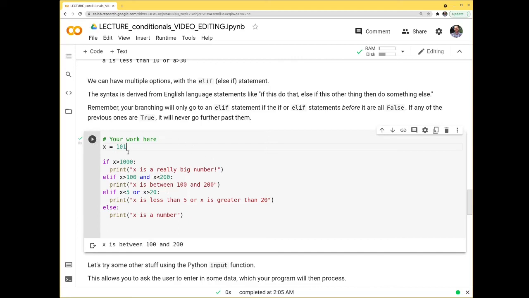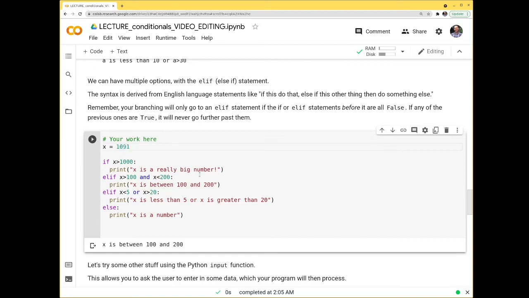It says, well, is x greater than 1,000? No. So let's go to the next step. x is greater than 100. Yep. And x is greater than 200. Yep. So as soon as it gets to this point, it prints this out and then stops the whole checking statement. As soon as it gets to something, it branches out of all of these options and then does not execute anything after that. So it keeps marching through until it gets to a true statement and then stops.